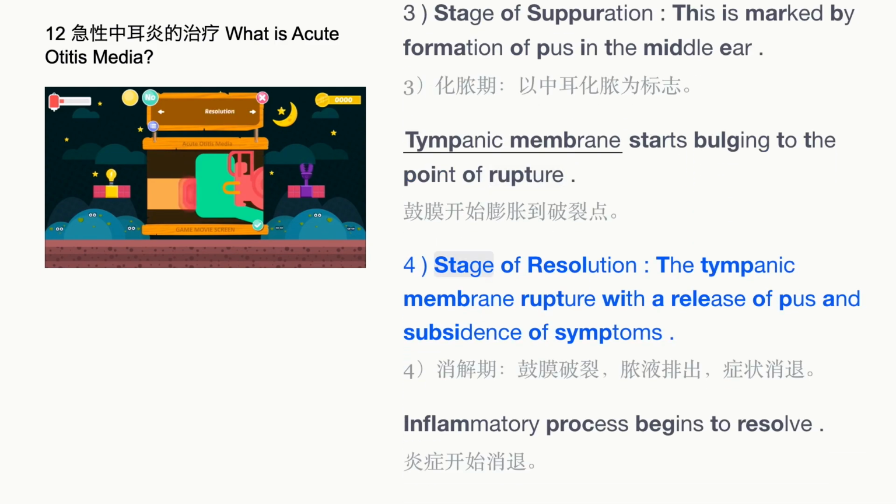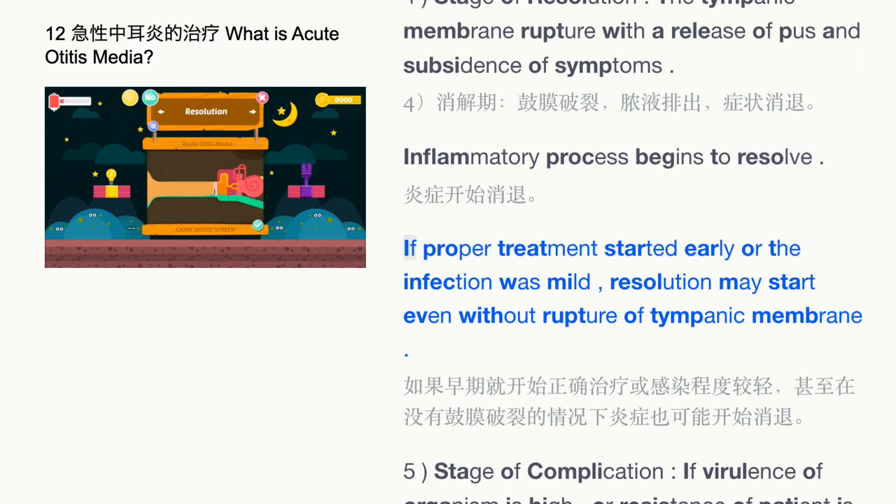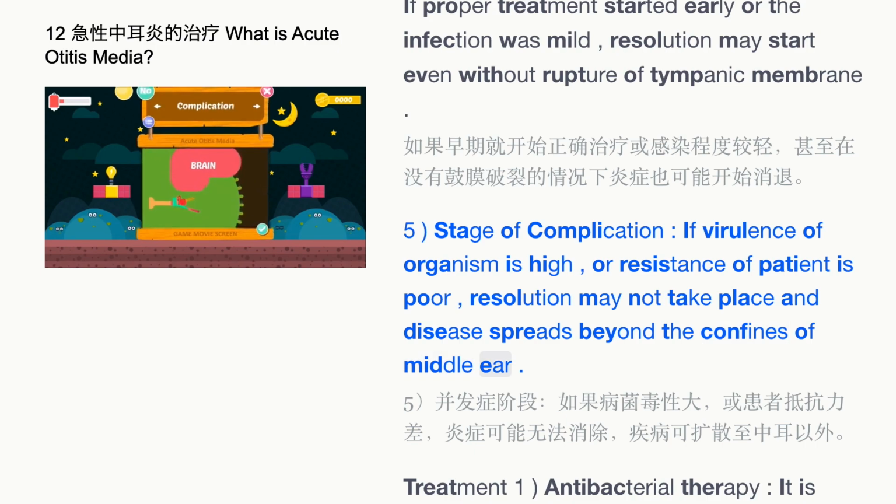4. Stage of resolution. The tympanic membrane ruptures with release of pus and subsidence of symptoms. Inflammatory process begins to resolve. If proper treatment is started early, or if the infection was mild, resolution may start even without rupture of tympanic membrane. 5. Stage of complication. If virulence of organism is high or resistance of patient poor, resolution may not take place and disease spreads beyond the confines of middle ear.